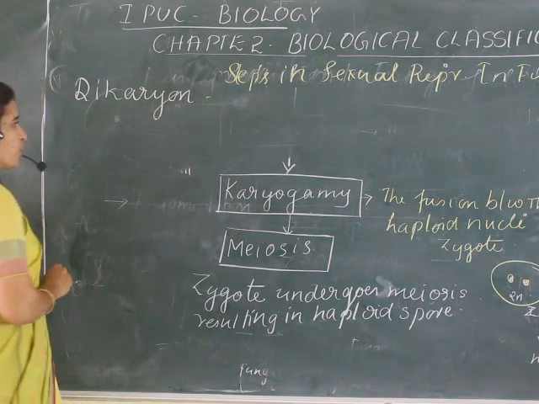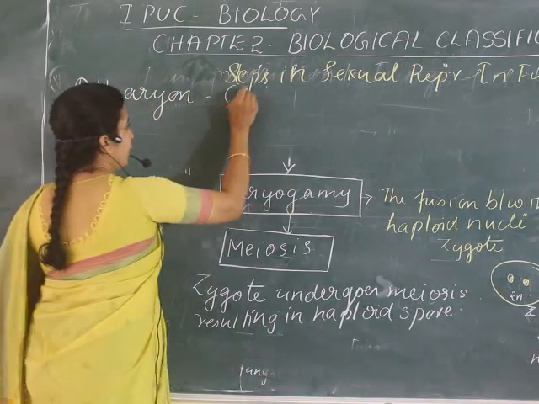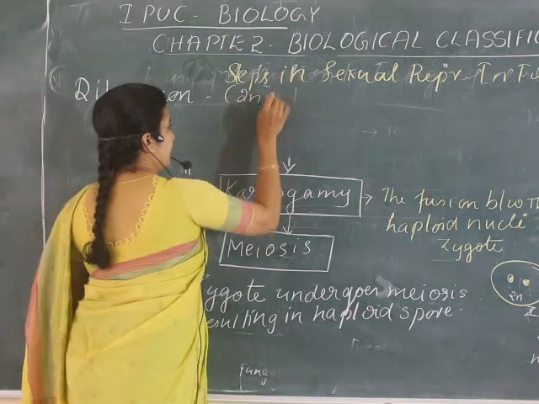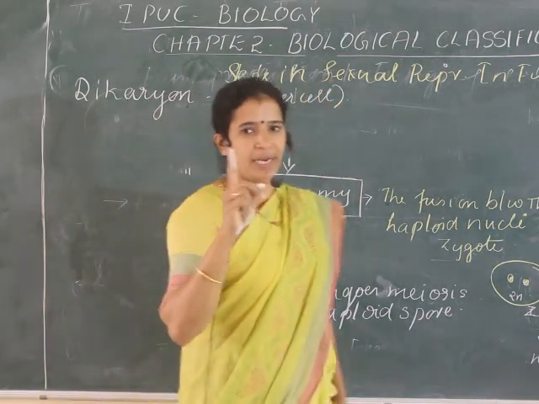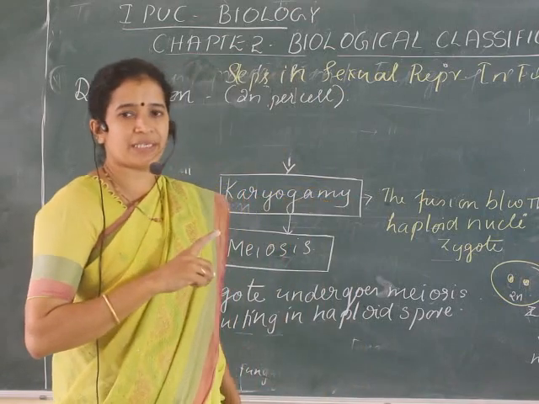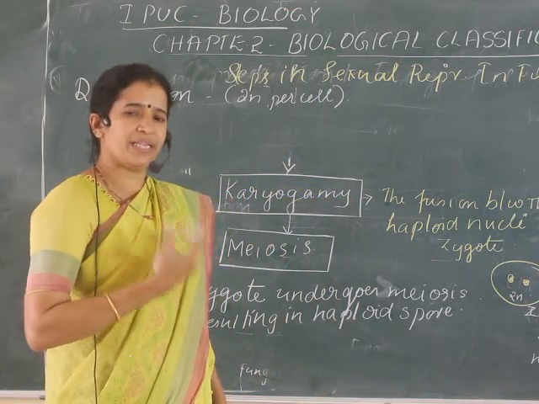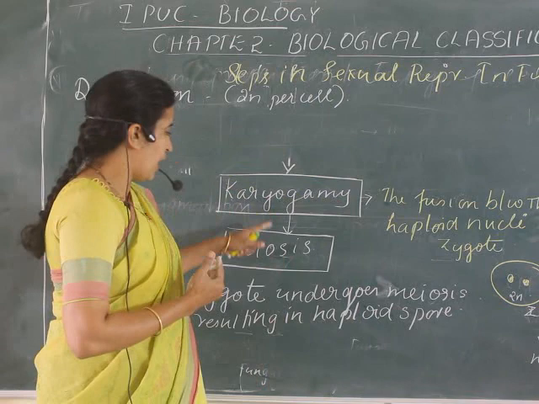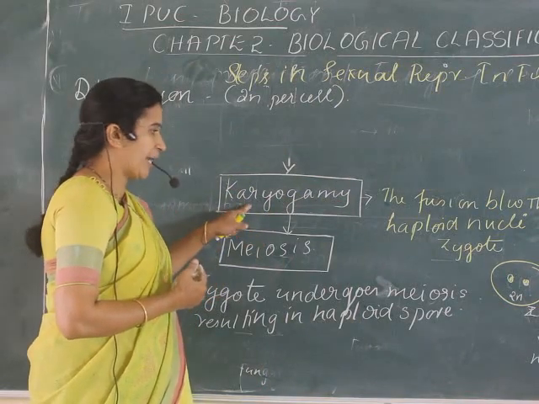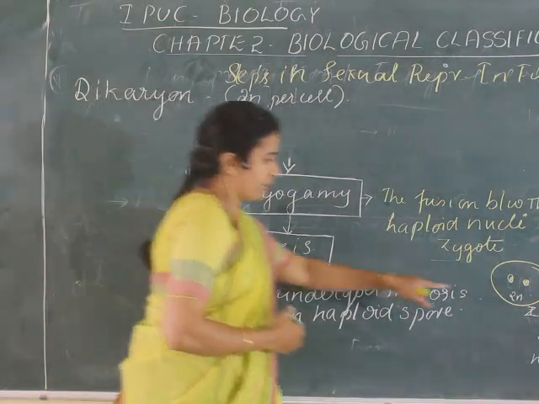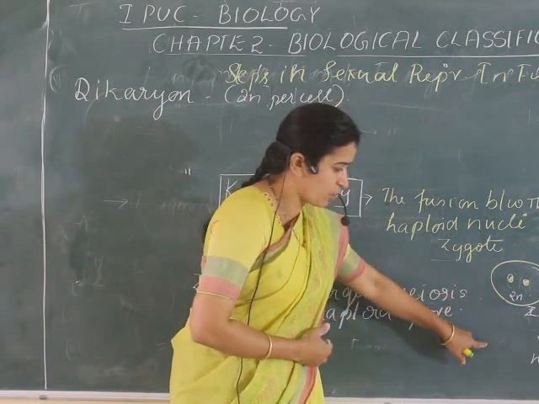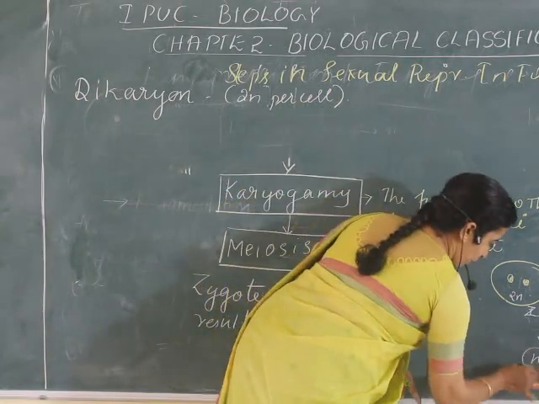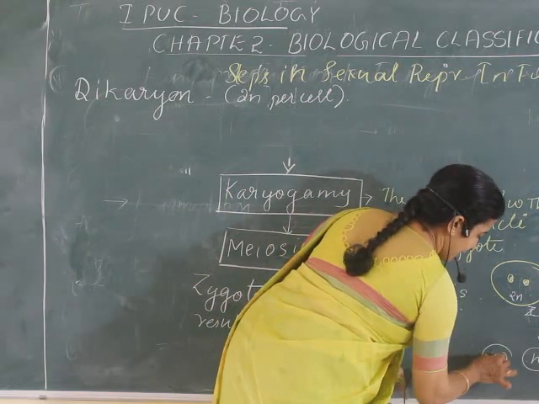See, dikaryon means 2n per cell. Usually a cell can have only one nucleus, right? But in this exceptional case, they will have two nuclei. Why did two nuclei come here? As you know, once the nuclei fuse together, they form a diploid, and next they undergo meiosis and form the haploid nuclei.